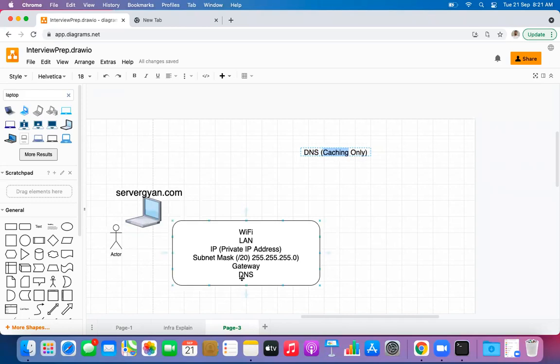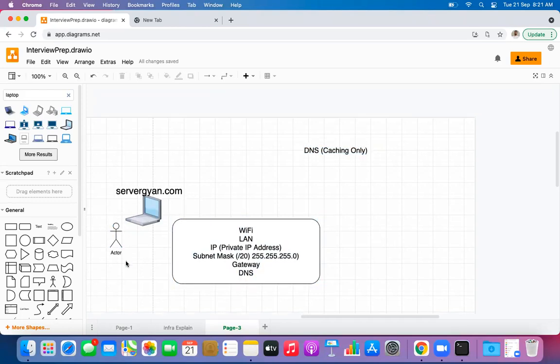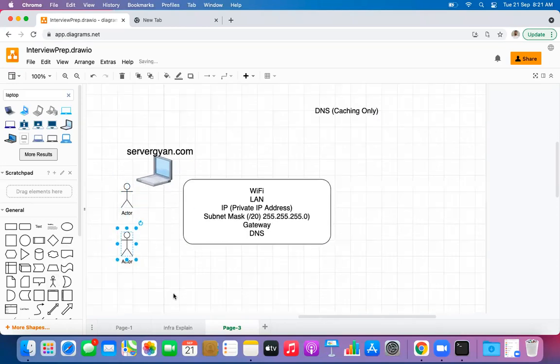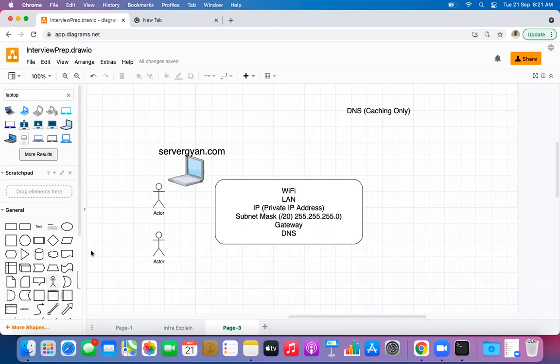So what happens here? Let us not have only one actor. We have a couple of actors here. Actors means users, but in our case we call them actors. Let us have one more actor here. So guys, right now we have 5 actors. We have the same domain. Let us say this actor hits servergyan.com for the very first time.